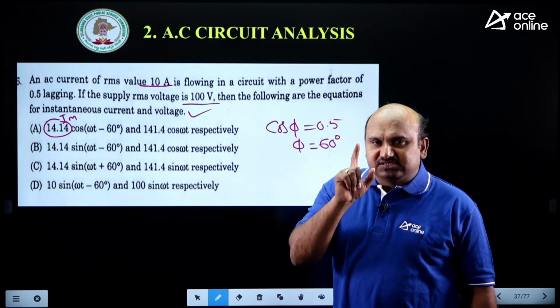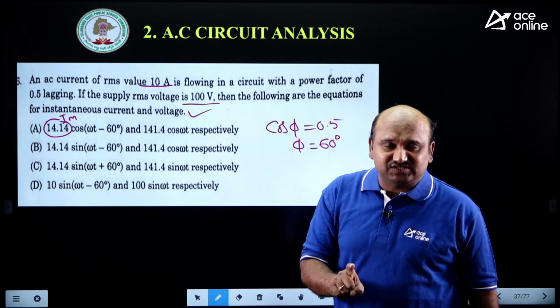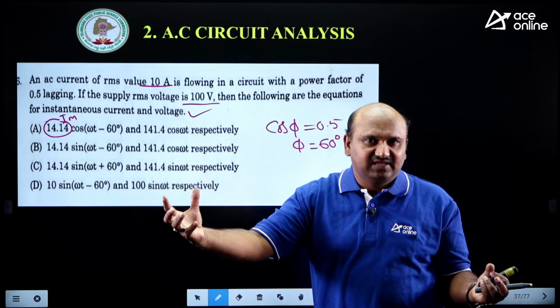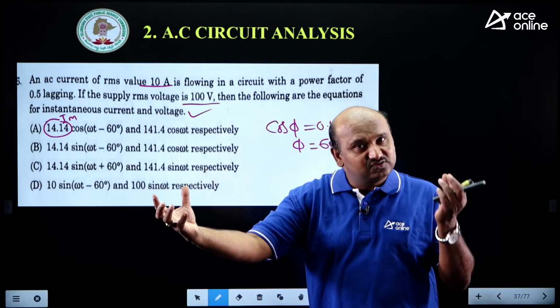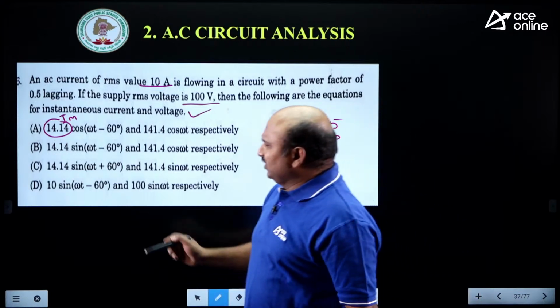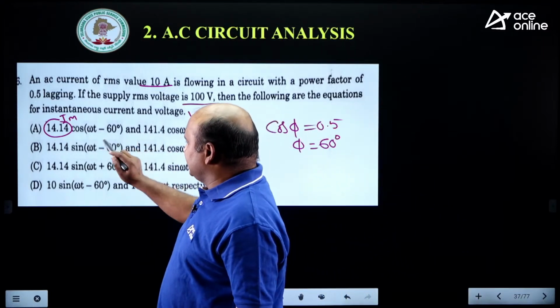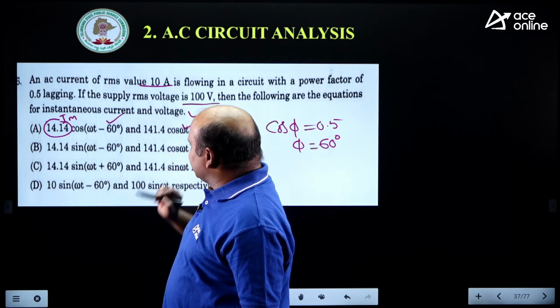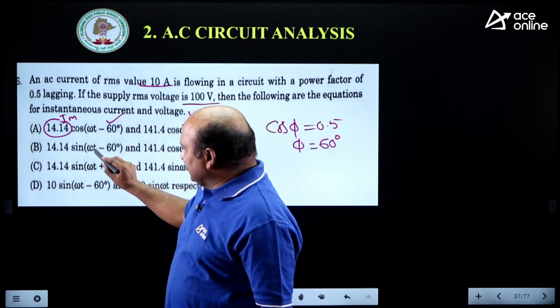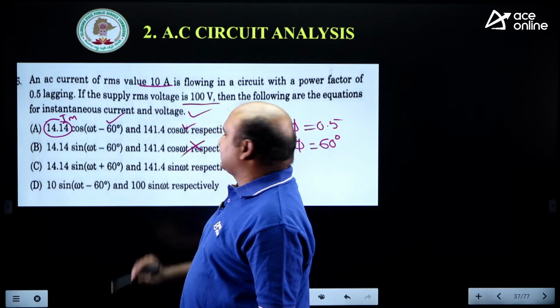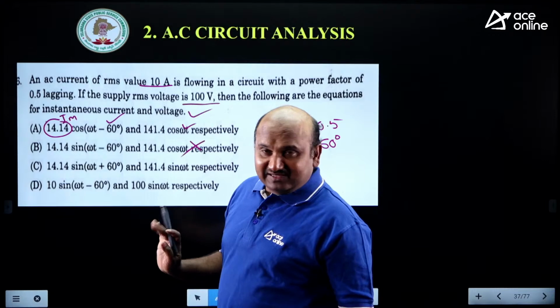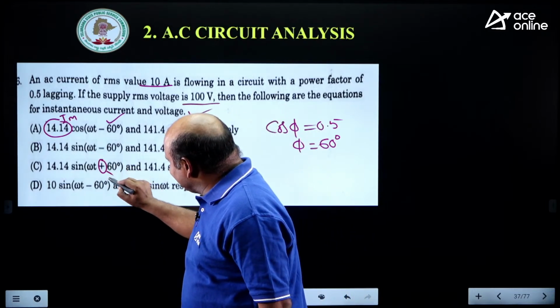In the examination the same trigonometric function should exist. If you take voltage in cosine, the current also you should express in cosine. Suppose if you take voltage as a sine, this is also sine. Now both are cosine, no doubt in that. 60, this is correct. That's why the first one is correct. Let me check the next one. Here this is sine but this is cosine, so this is not correct. Coming to this, this is sine and this is sine, both are sine. But here it is leading.